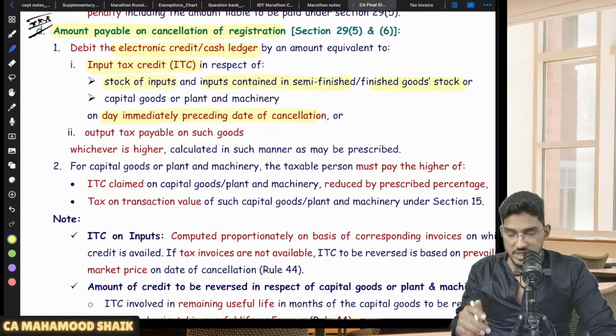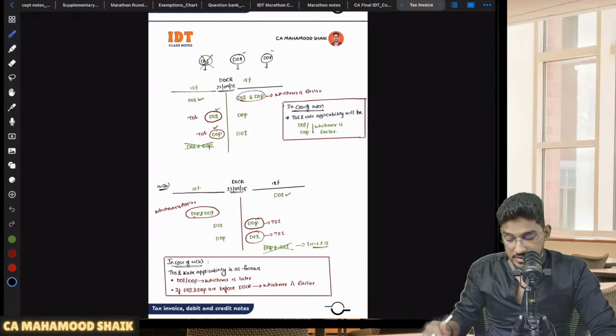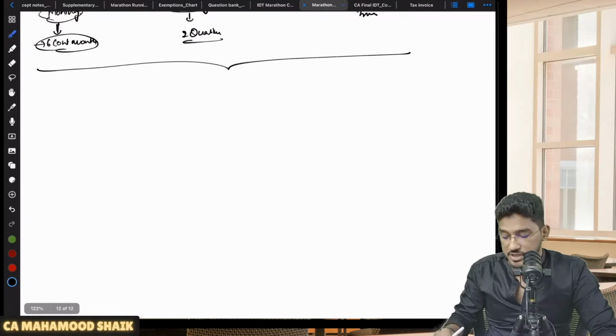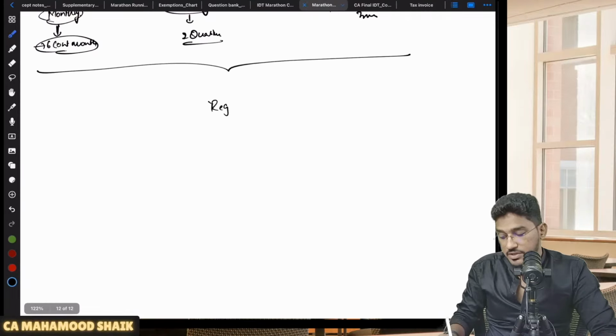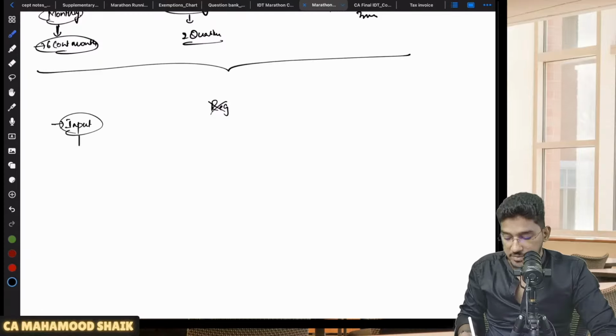I will talk about inputs and capital goods separately. Let us say your registration is getting cancelled, then you will be liable to pay some amount. What is the amount you are required to pay? In case of inputs, you will be liable to pay whatever ITC is attributable to the inputs contained in stock or finished goods or semi-finished goods, or tax on such transaction value.